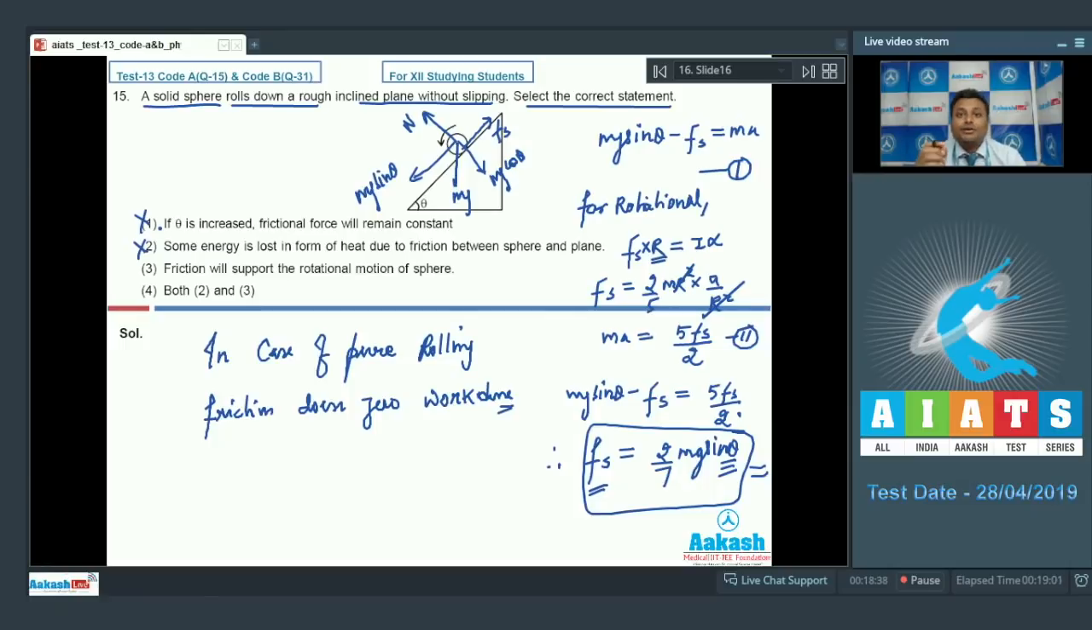Third: friction will support the rotational motion of the sphere. Definitely friction is the force responsible for the rotation, responsible for the torque. Friction will provide the necessary torque. So that's why we'll go with option number 3, which is absolutely correct. Now move on to the next, that is number 16.